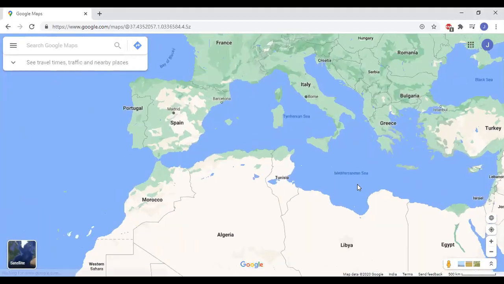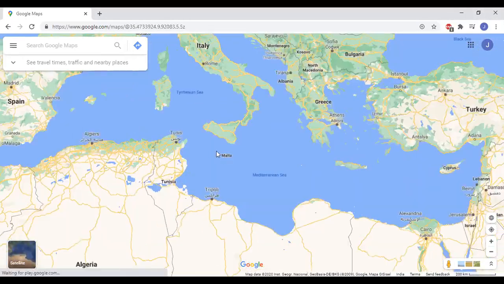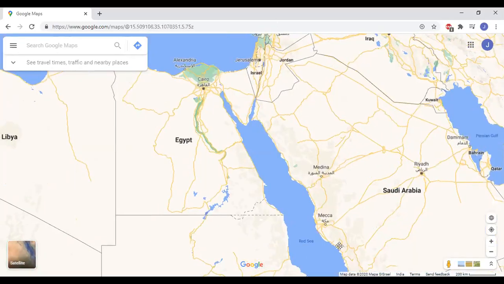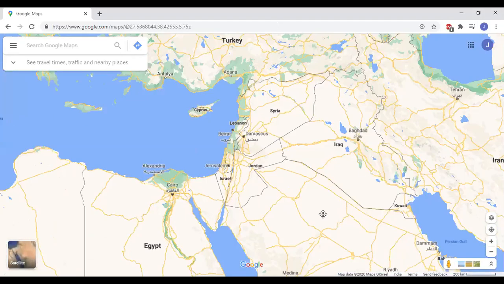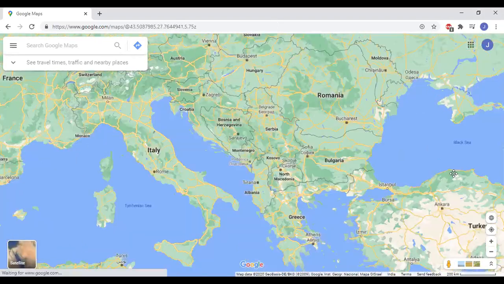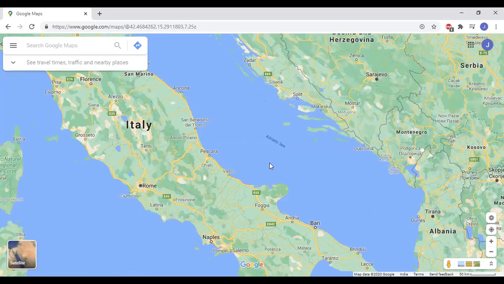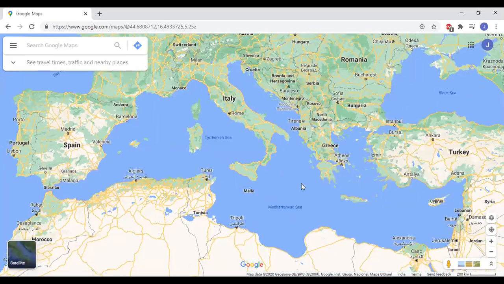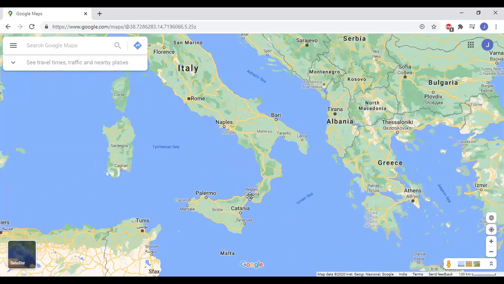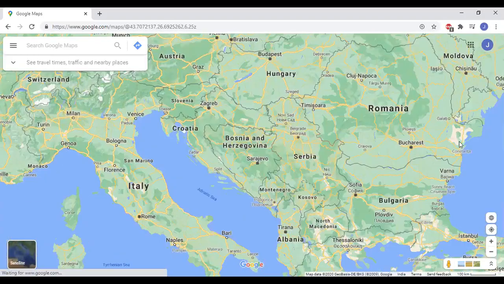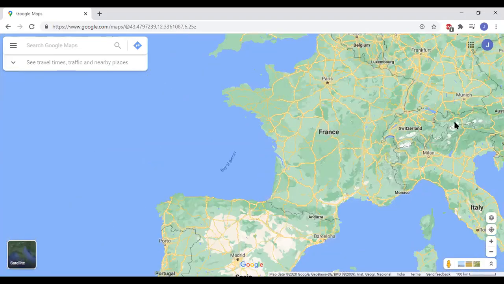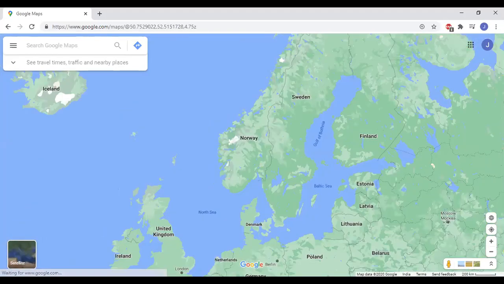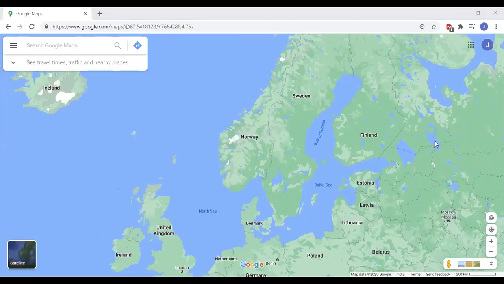So here is the Mediterranean Sea. Even the Red Sea, you should know. This is the Adriatic Sea over here. This is the Mediterranean Sea, Adriatic Sea, Black Sea. Yes, Black Sea also you have to know. And over here we have the North Sea and the Baltic. All right.